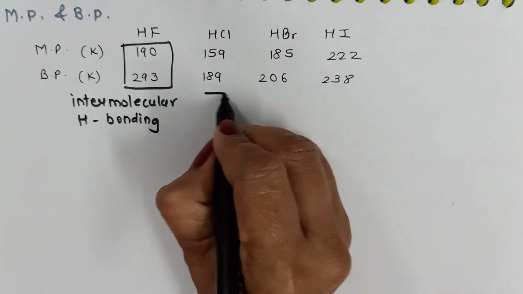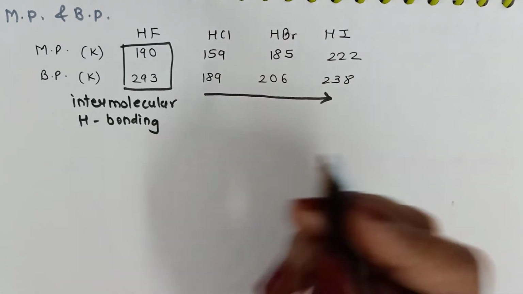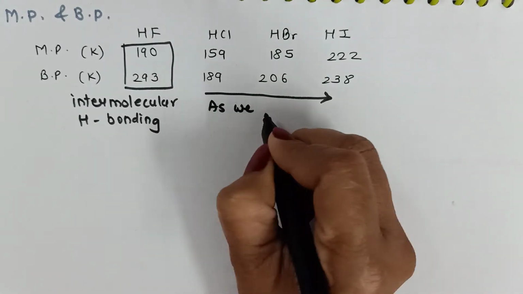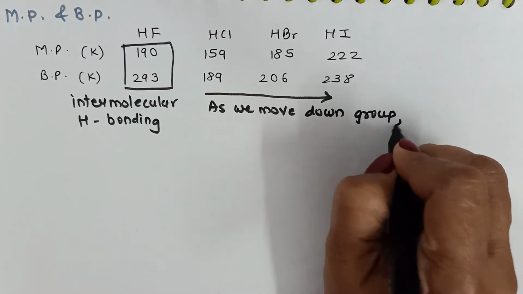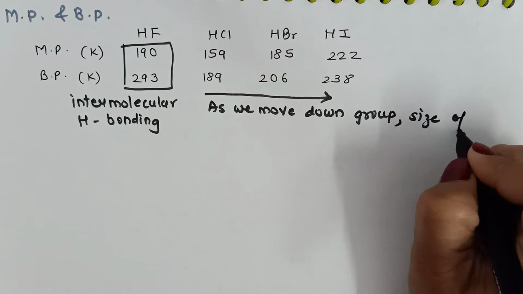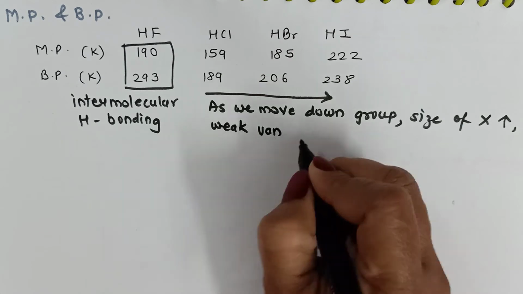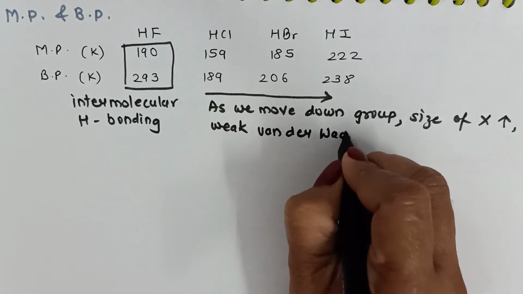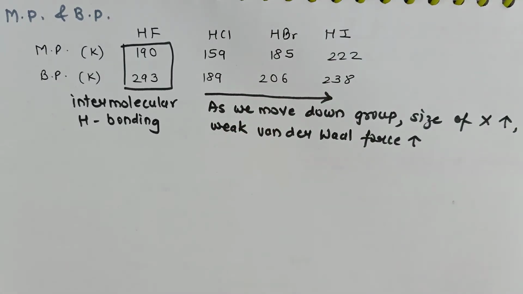Whereas as we move down further in the group from HCl to hydrogen iodide, the melting point or boiling point increases. This is because as we move down the group, the size of halogen increases, weak van der Waals forces increase, and therefore the melting point or boiling point increases. But in any case, hydrogen fluoride will have the highest value of melting point or boiling point as compared to other hydrogen halides.